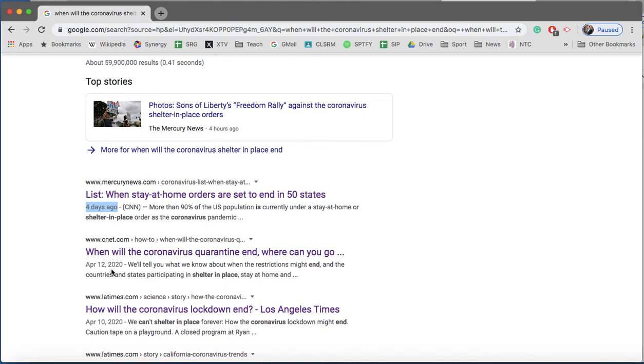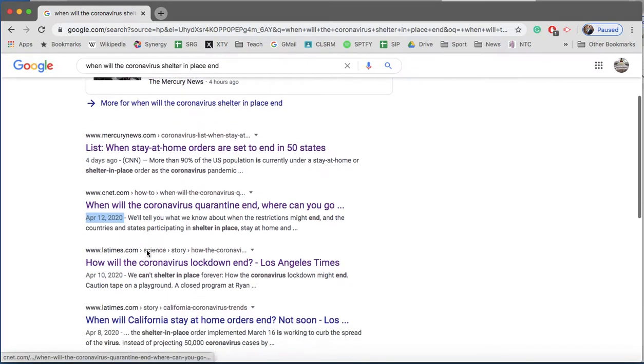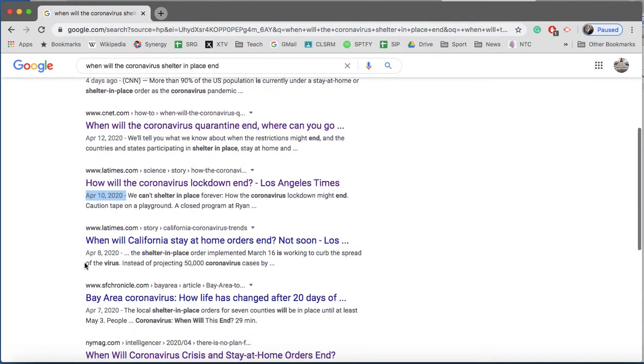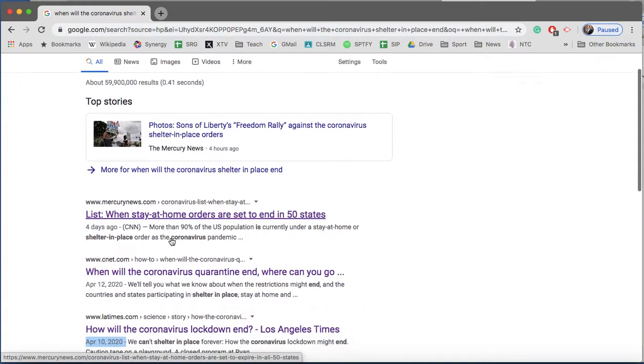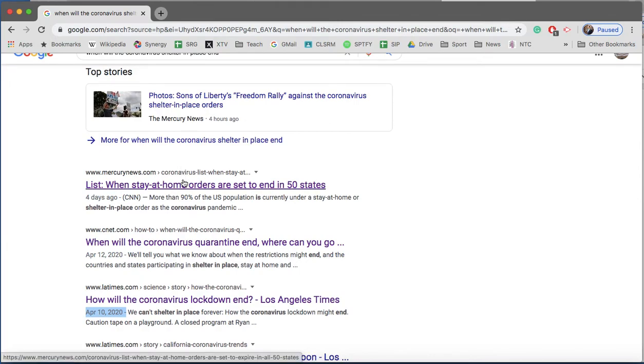So this one's 4 days ago. This one's April 12th, which is about a week ago. This one's April 10th, April 8th, okay? And I'm going to make sure that they're relevant, right? Are these relevant or not? So I'm going to click on the ones that are relevant and open up the new tabs.